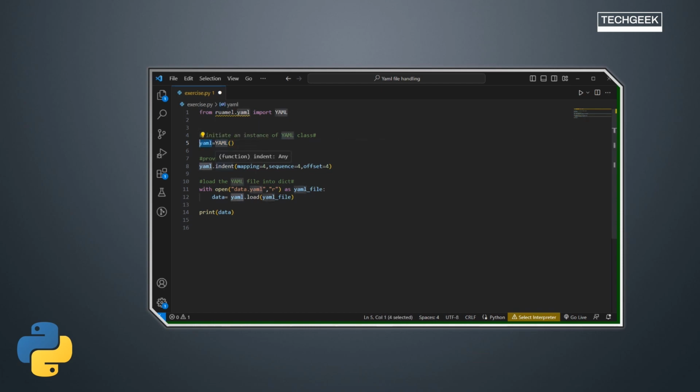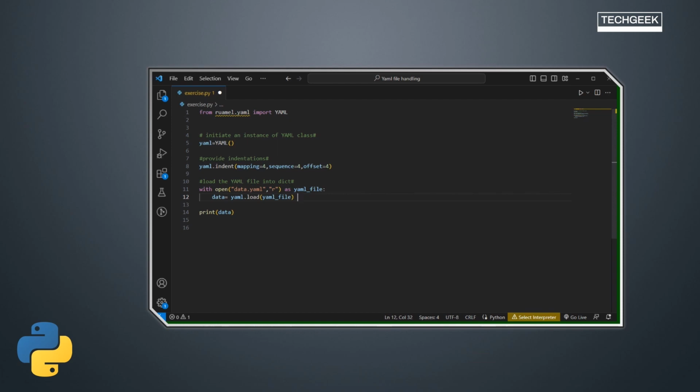As I said, we have some indentation in the YAML file. We have 4 spaces for all the elements, right? So here we specify what type of indentation, how much indentation you want. You want 4 spaces, you want 2 spaces. You can handle that via this particular method, yaml.indent.